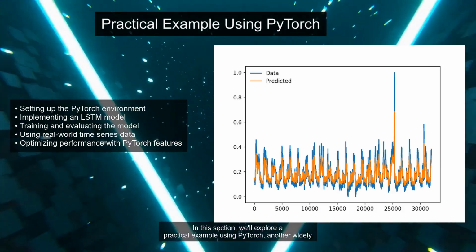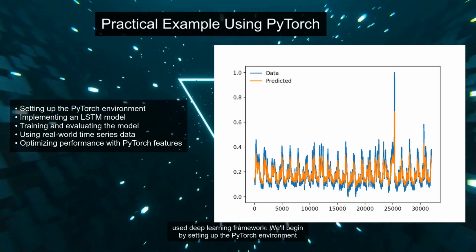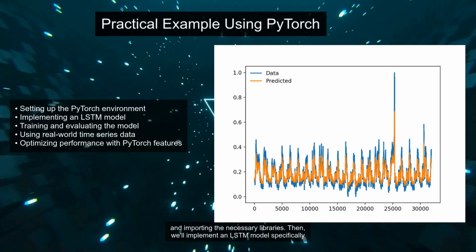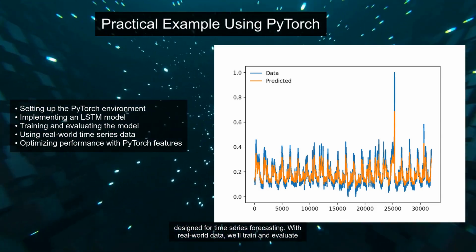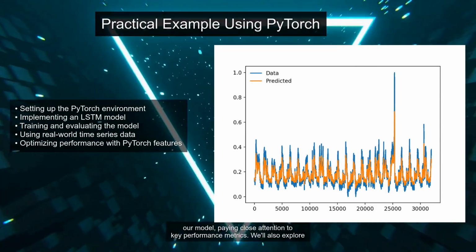In this section, we'll explore a practical example using PyTorch, another widely used deep learning framework. We'll begin by setting up the PyTorch environment and importing the necessary libraries. Then, we'll implement an LSTM model specifically designed for time series forecasting. With real-world data, we'll train and evaluate our model, paying close attention to key performance metrics.